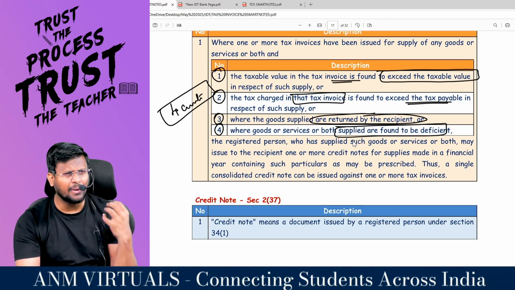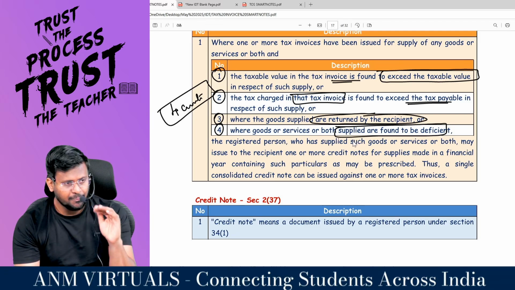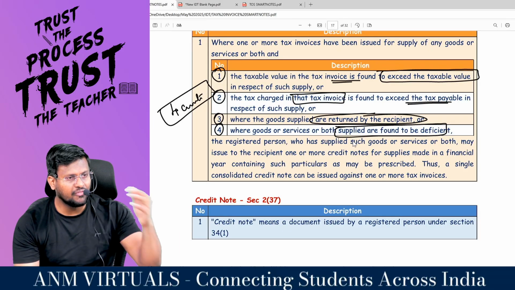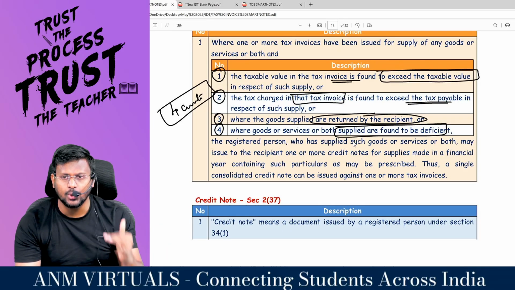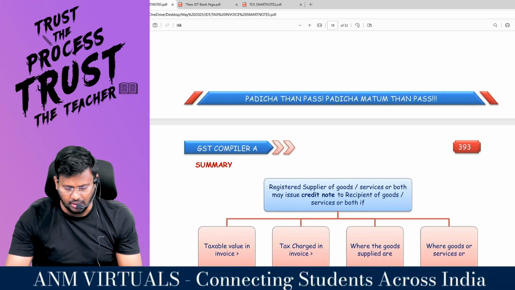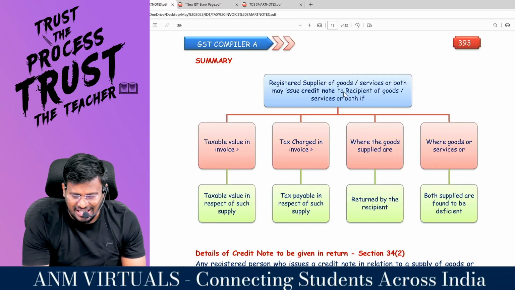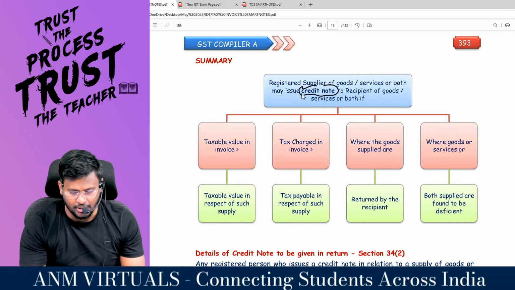Then you will not give the money to me because the goods are deficient. Then I have debited you when I am sending the goods. Now I have to credit you by way of issuing what note? Credit note. Comfortable? So these are the circumstances in which the credit note has to be issued.